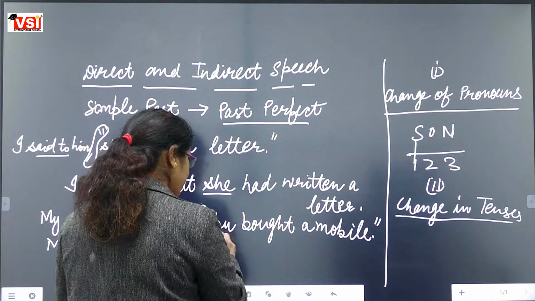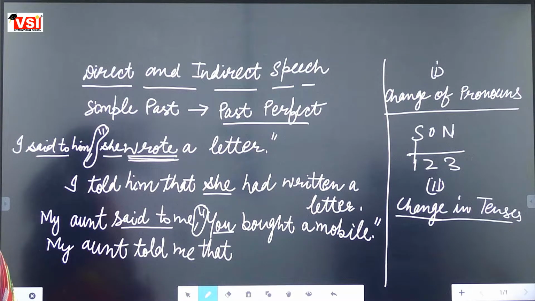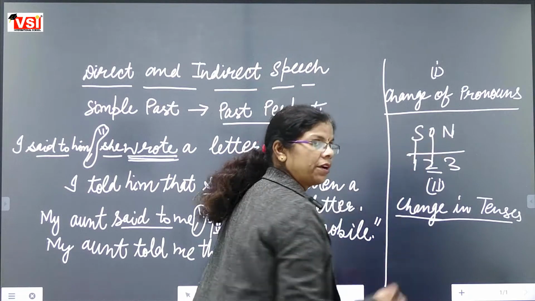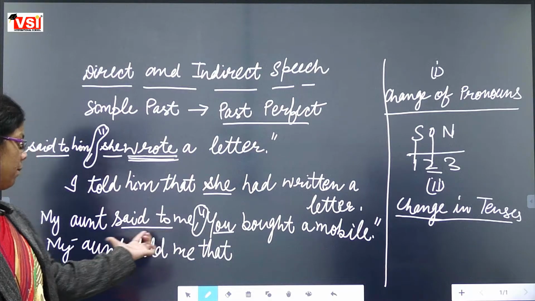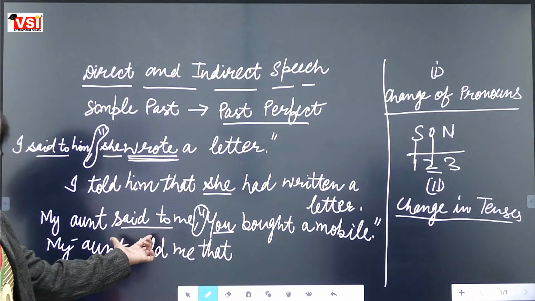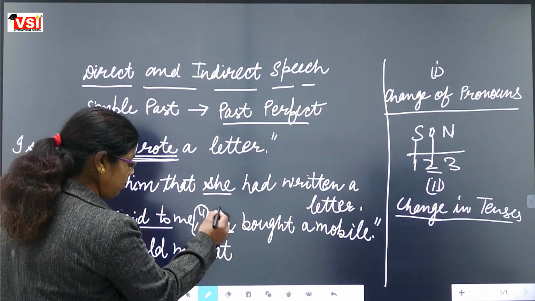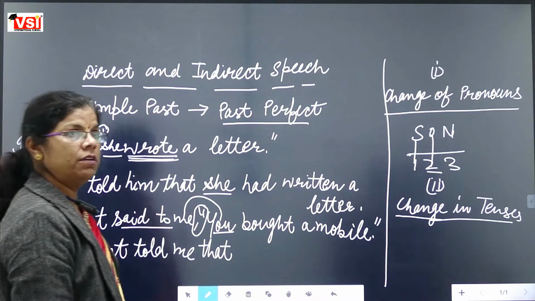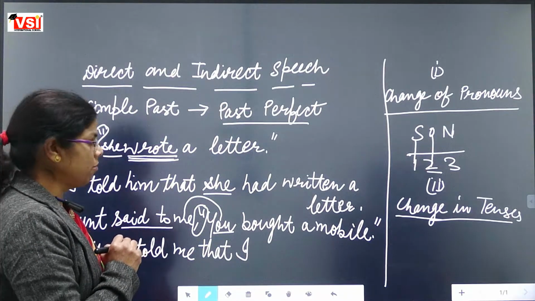And here we are having you. Which person pronoun is this? Second person pronoun. So it will be changed according to the object. What is the object in this sentence? My aunt said to me. Me is the object. That is correct. So you will be changed according to me. What will it become then? It will become I. Very good.